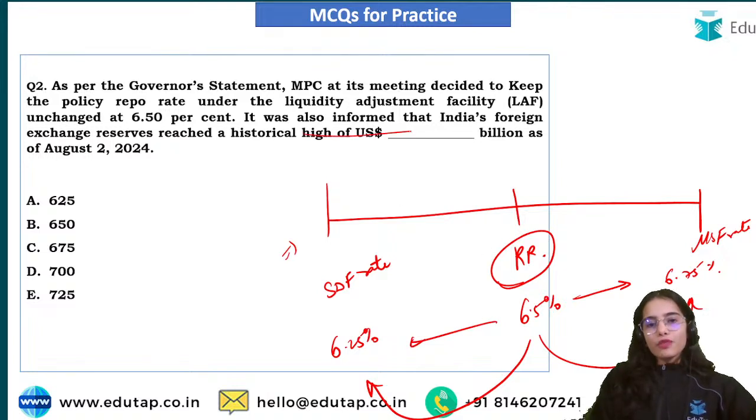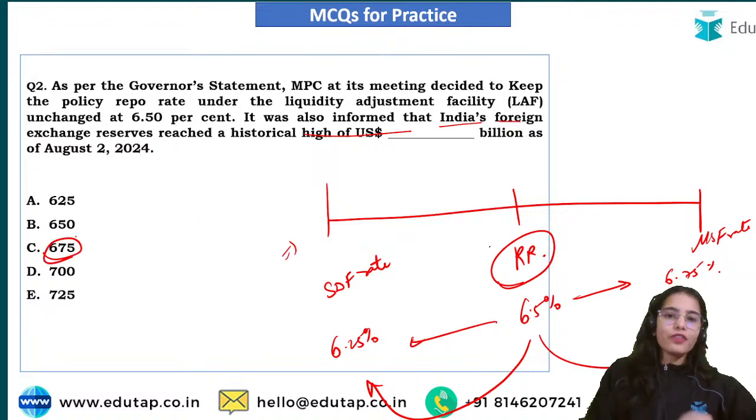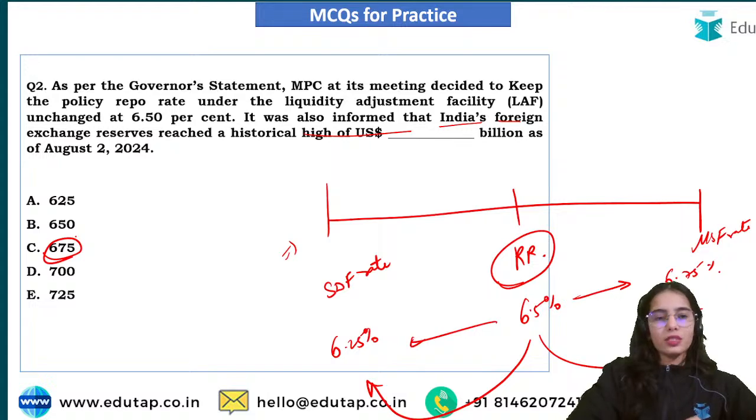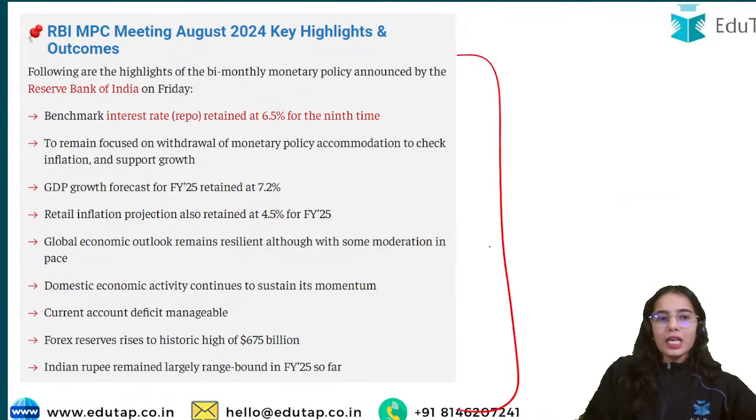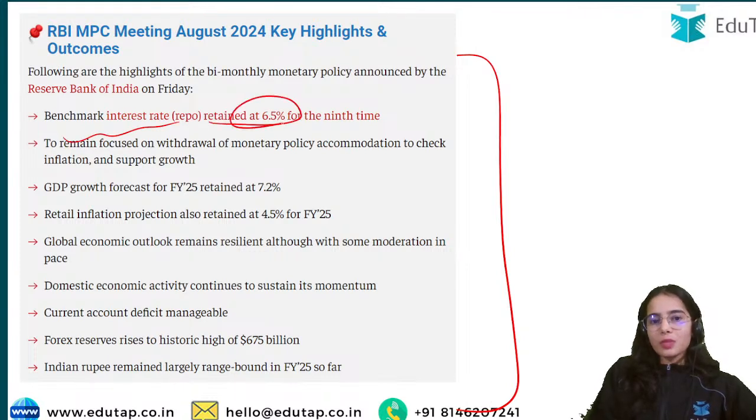It was also informed that India's foreign exchange reserves reached a historic high of $675 billion as of August 2, 2024. So these are the key highlights: the benchmark repo rate has been kept at 6.5%, the current account deficit is manageable, and foreign exchange reserves rose to a historic high of $675 billion.